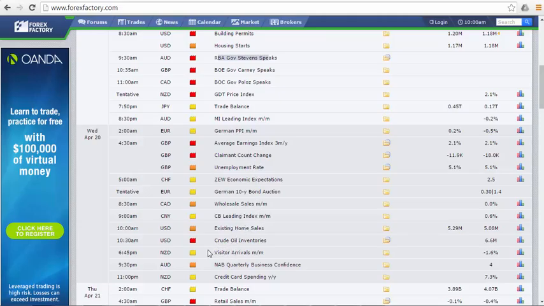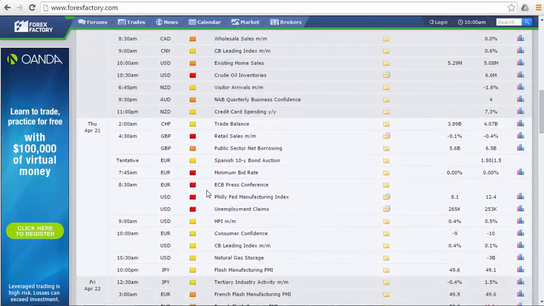On Wednesday, we have employment numbers for British pound and the average earnings index. Then going into the New York session, we have crude oil inventories. Thursday here is very important for the euro. We have the ECB press conference. We have the minimum bid rate, the interest rate for the eurozone here. It is not expected to change.